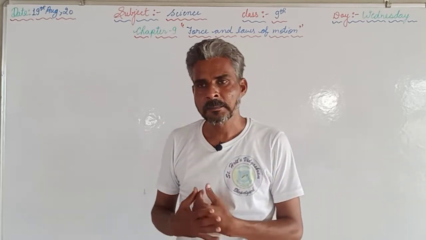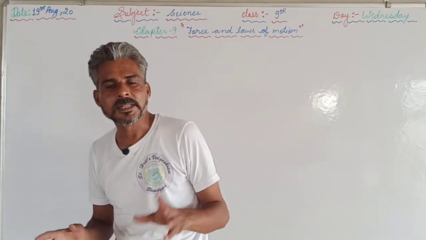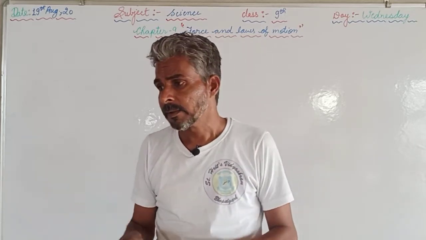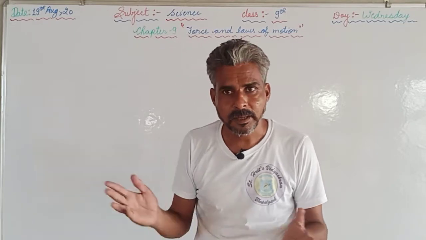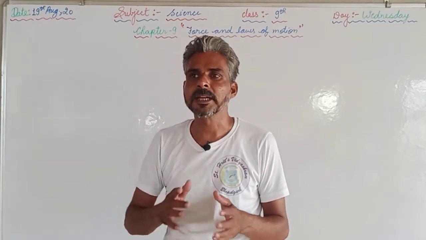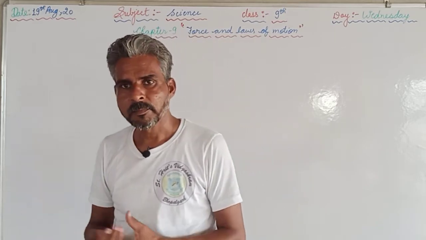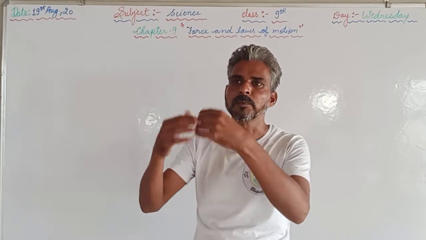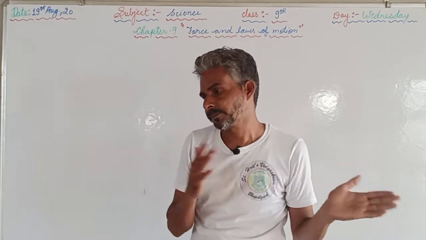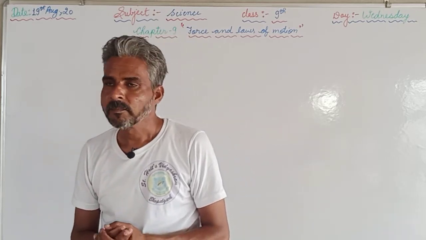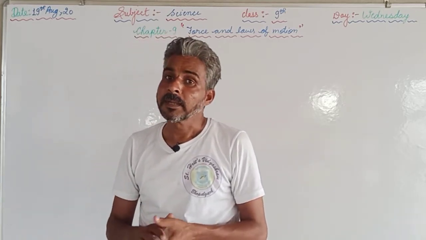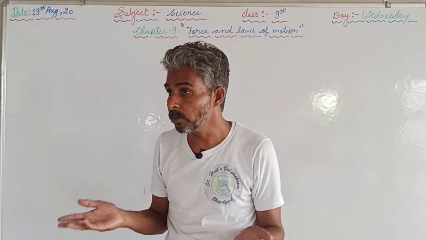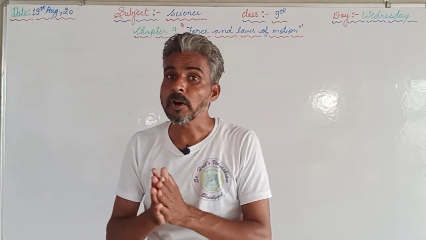If a car is parked in the parking, it will not change its position until an external force is applied. We can apply an external force in two ways. One, by igniting or starting the engine, and then we can move in the forward or backward direction, and the position will be changed. Or if some people push it from the back side or from the front side, then the position can be changed. So according to the first law of motion, inertia is the inability of an object to change its position on its own. So the first law of motion is also known as the law of inertia.